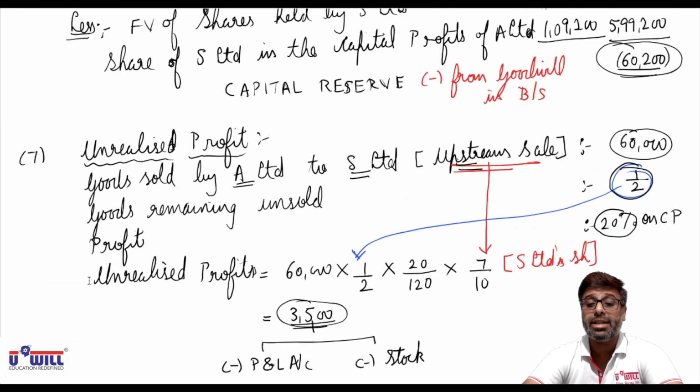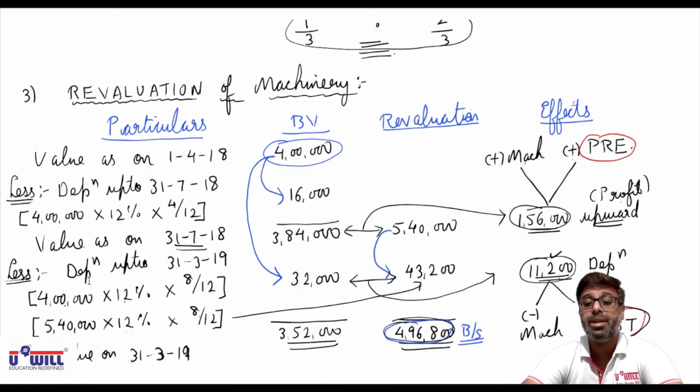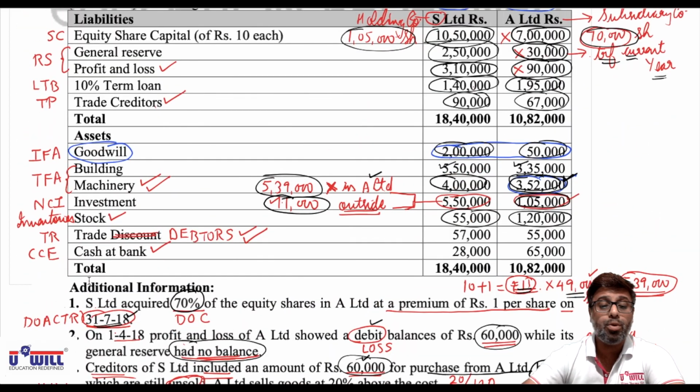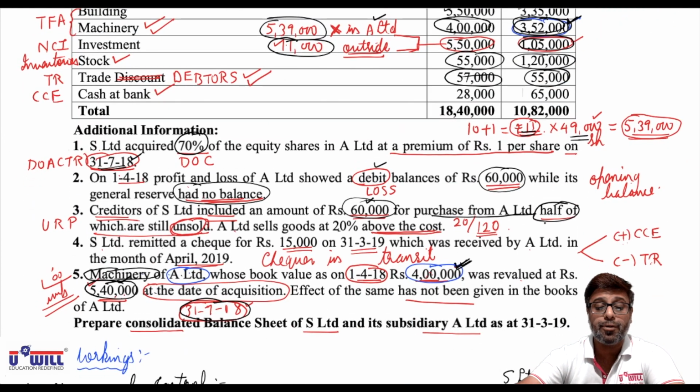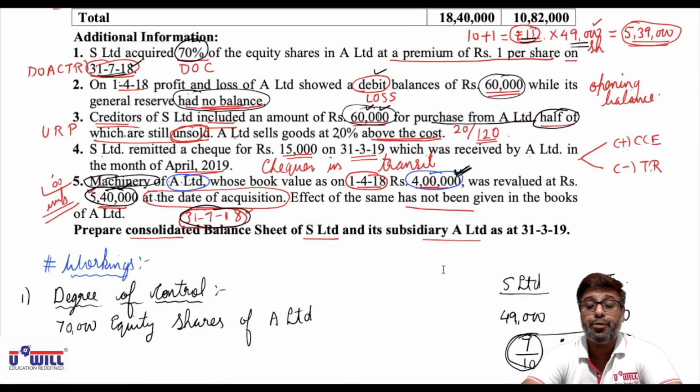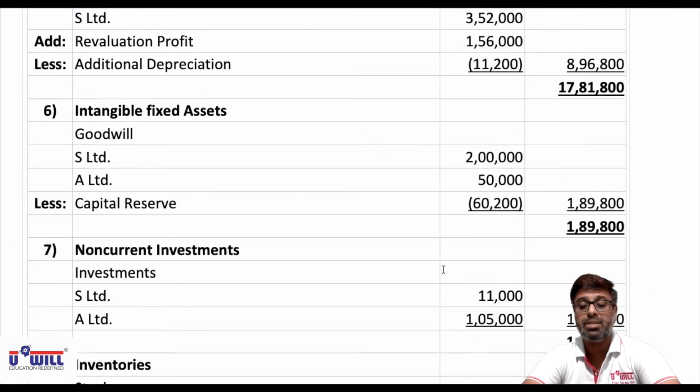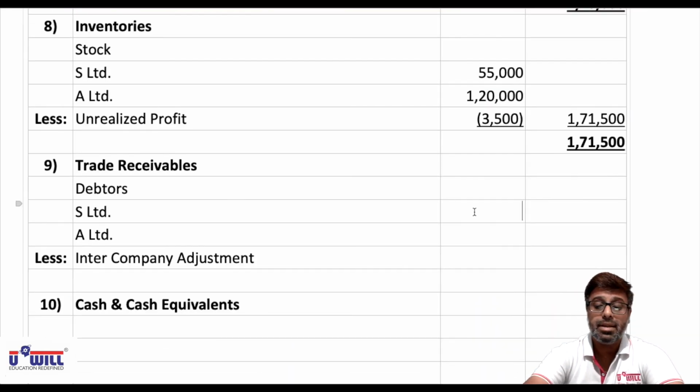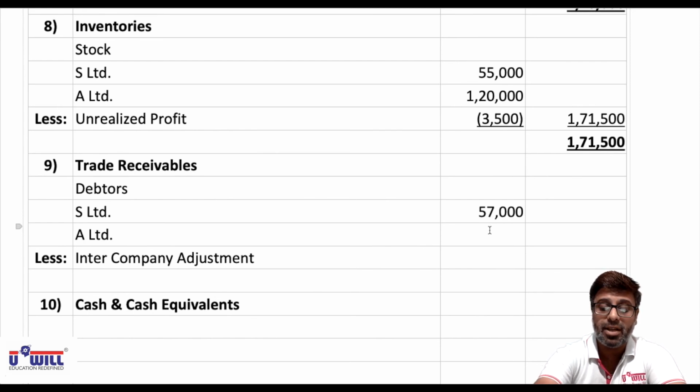Now first of all, what are the debtors of holding and subsidiary company? Debtors of holding company 57,000, subsidiary company 55,000. Okay, 57,000 and 55,000. From that adjustment fee we have to minus 60,000. So 57,000 plus 55,000 minus 60,000. S Limited 57,000, A Limited 55,000 minus intercompany adjustment 60,000.